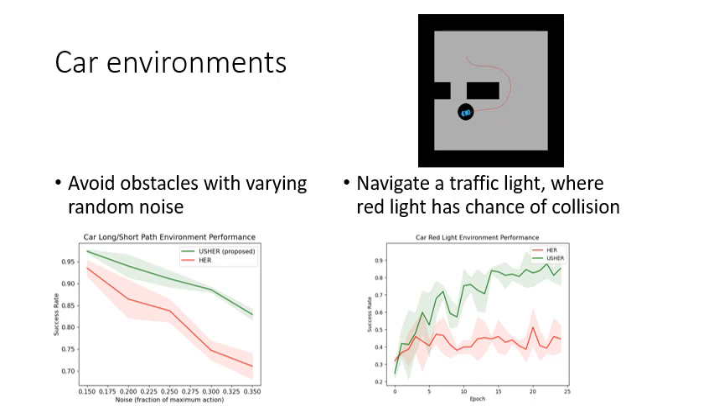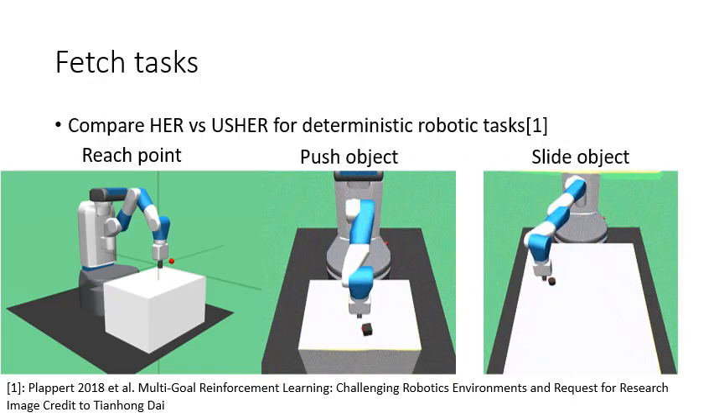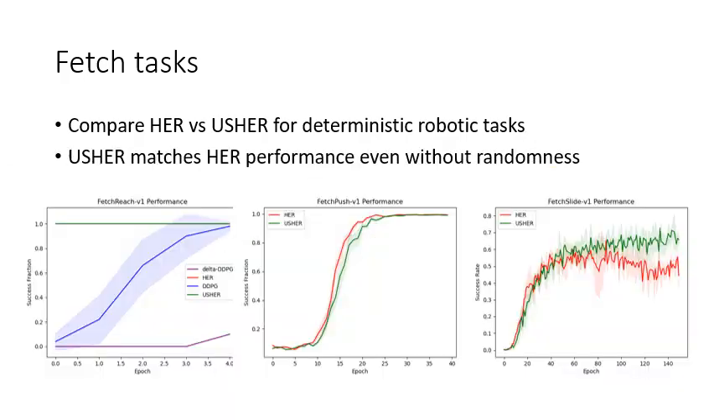In the noise environment, HER learns to cut corners much closer and as a result crashes the car much more frequently. On the red light environment, HER learns that it is safe to run the red light, while USHER learns that it is safer to wait for a green light. On an array of deterministic robotics tasks, we find that USHER is able to keep pace with HER. On each of the 3 simulated fetch robot tasks, USHER is able to match HER's performance, even though there is no stochasticity there to cause HER to learn an incorrect value function.